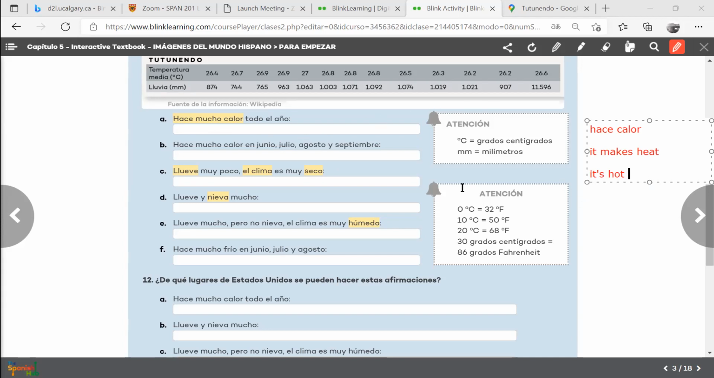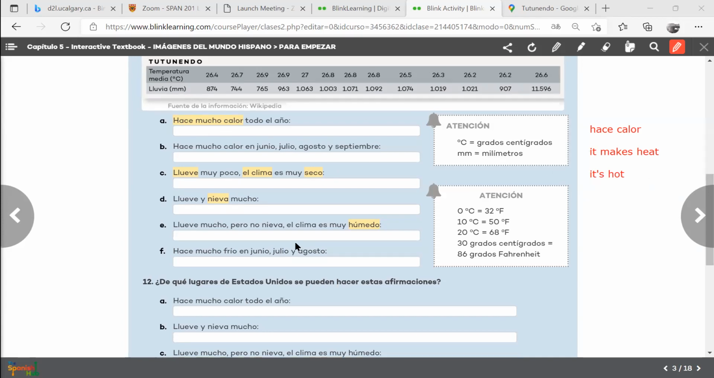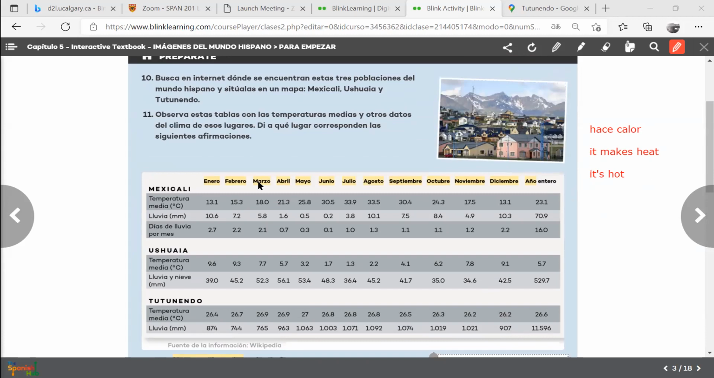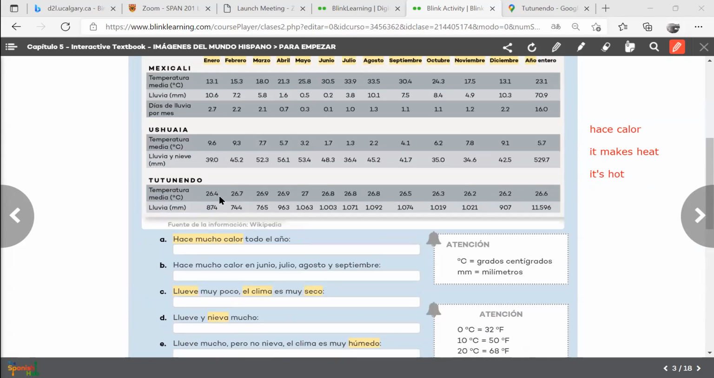So now you have to come to the data here and say where. Mexicali is a bit fresh, let's call it, in January. Ushuaia is mostly cold all year long. So Tutunendo, if you can see the temperature, is always hot here. So you have to write here, Tutunendo.